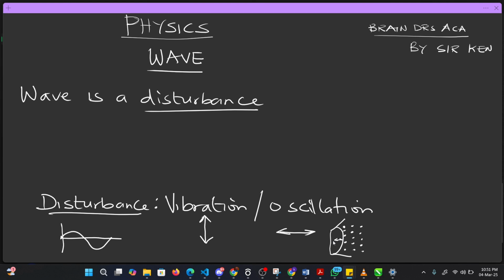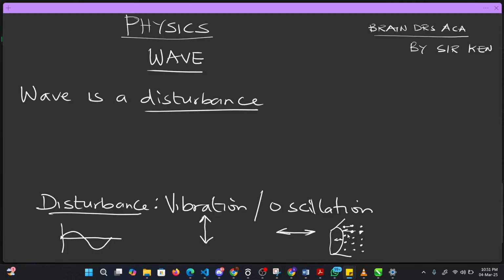Now, if the cone is going forward and backward, the air molecules around the cone of that speaker will also vibrate. They will go forward and backward. The particle that is closer to the speaker will hit the next particle. This particle will go forward and return back to its original point. Then the one that is hit will also go forward and return back. The same thing happens to this one. It goes forward, hits the next particle, and returns to its original position.